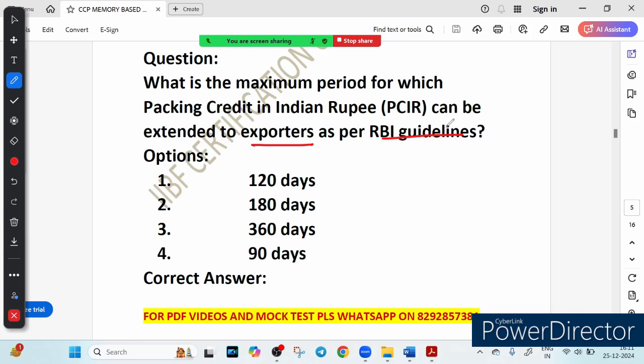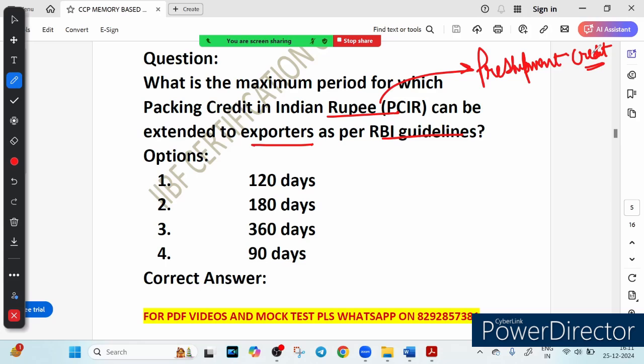First of all, let's understand what is PCIR. Packing credit in Indian rupees. PCIR is a short-term pre-shipment credit provided to the exporter. It helps the exporter finance activities like purchasing, processing, manufacturing or packing goods meant for export.